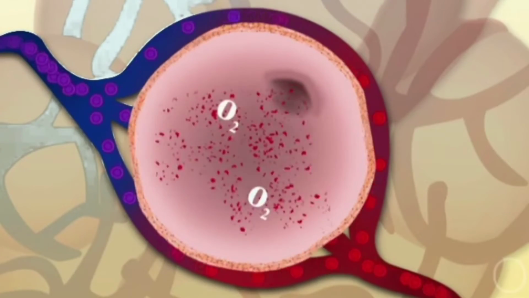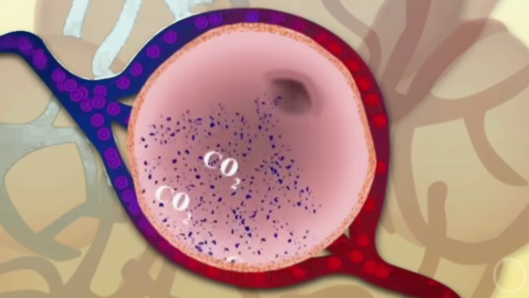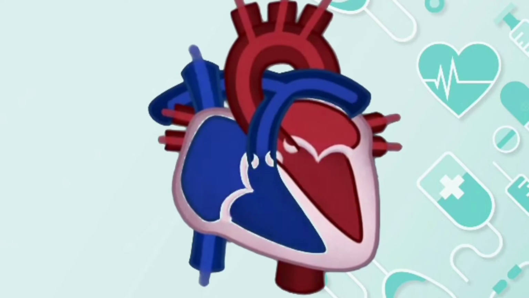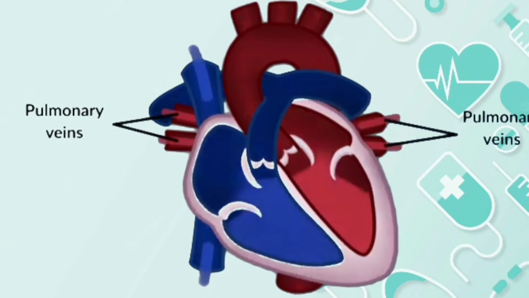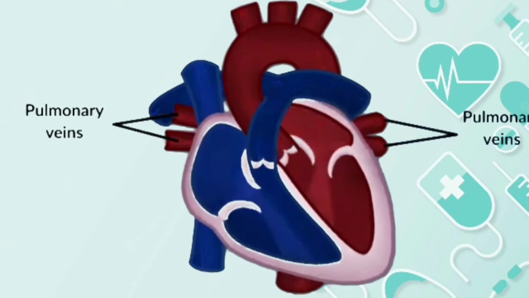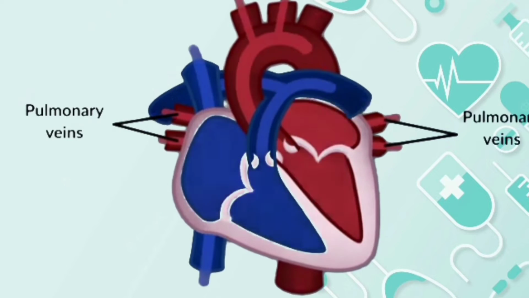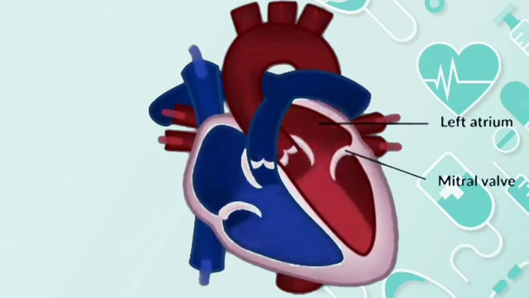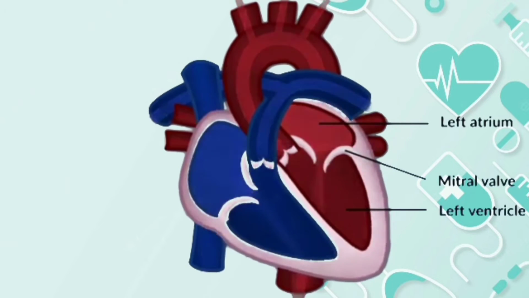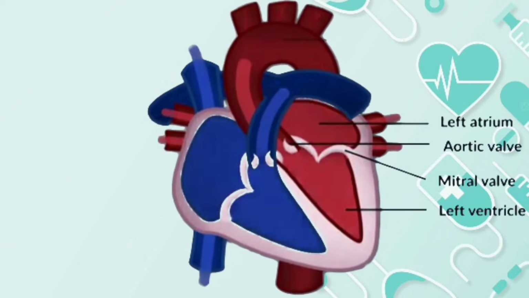The pulmonary arteries branch further into the pulmonary capillary bed, where oxygen and carbon dioxide exchange occur. The four pulmonary veins, two from the right lung and two from the left lung, carry oxygenated blood from the lungs to the left side of the heart. The oxygenated blood flows from the left atrium through the mitral valve and into the left ventricle and out through the aortic valve and into the aorta and to the body.